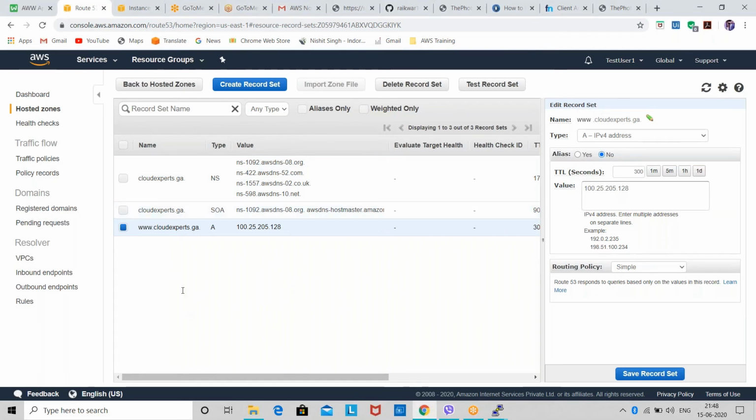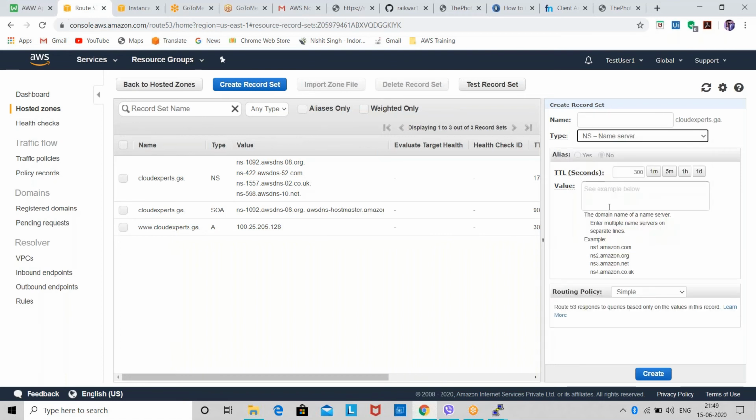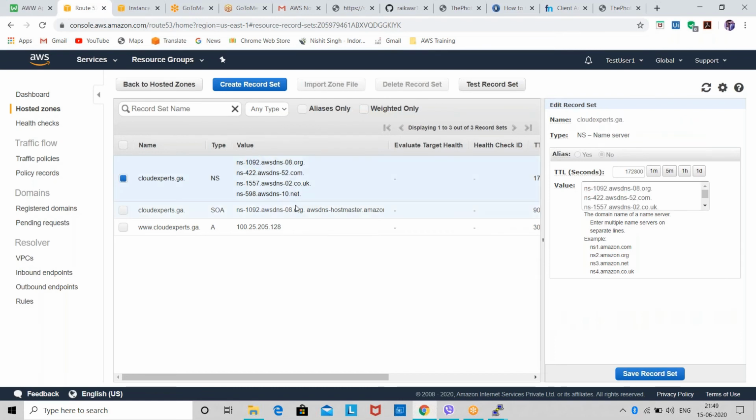Yeah, Tank. You can create your own name servers. Okay, let me show you. You need to create a record set, and in this type section you can see we have name servers. So you can create name servers. How? NS1, name server 1 dot, whatever you want to type. Basically, the numbering that you can see here is the order of my name servers which AWS has provided me.